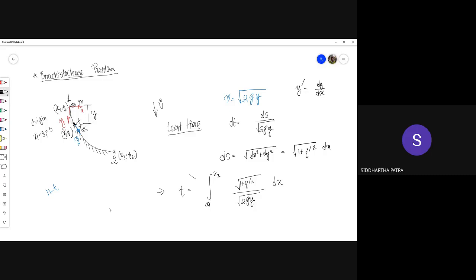This quantity t is what is to be minimized. So your optimization problem is to minimize t, but with respect to what? You are supposed to find the profile of y as a function of x. This problem can be represented as minimizing this integral with respect to y and y prime.